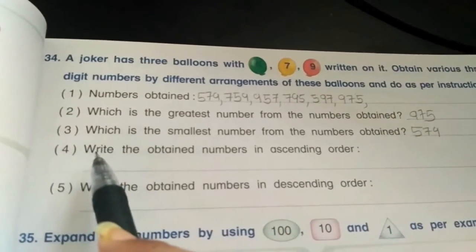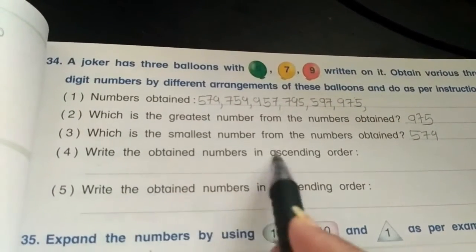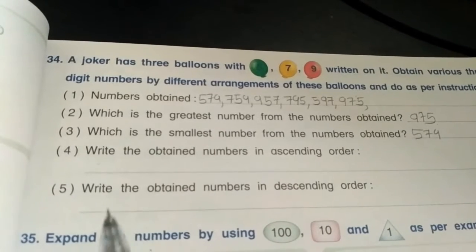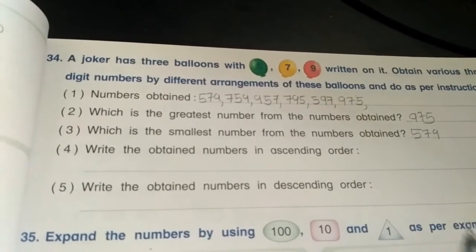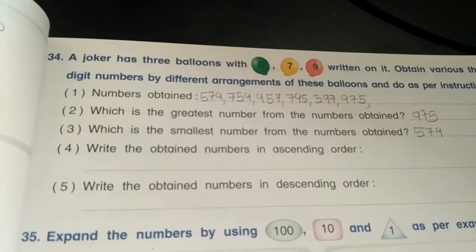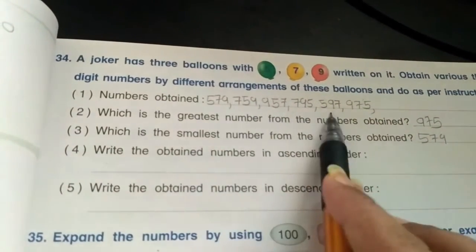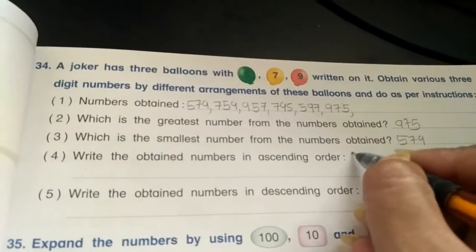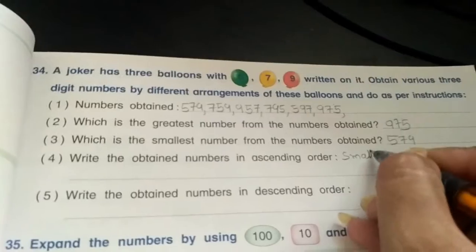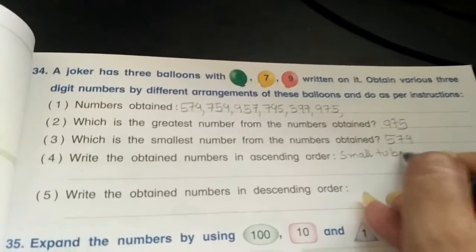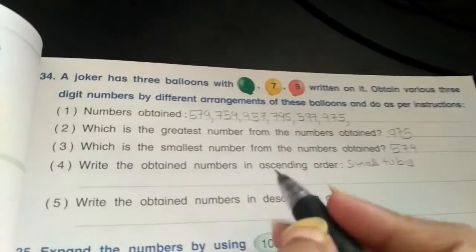Fine. Next, write the obtained numbers in ascending order and write the obtained numbers in descending order. That's super easy. Here you got the 6 numbers. All the 6 numbers you have to arrange in ascending order. Ascending order matlab small to big.